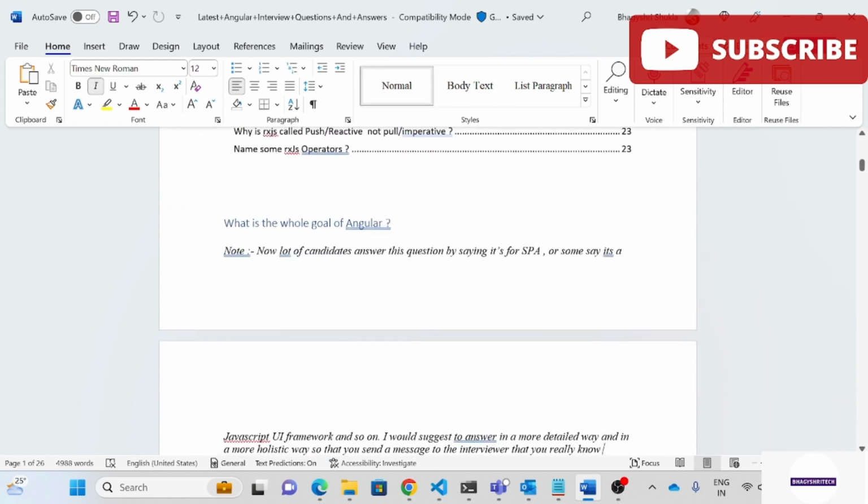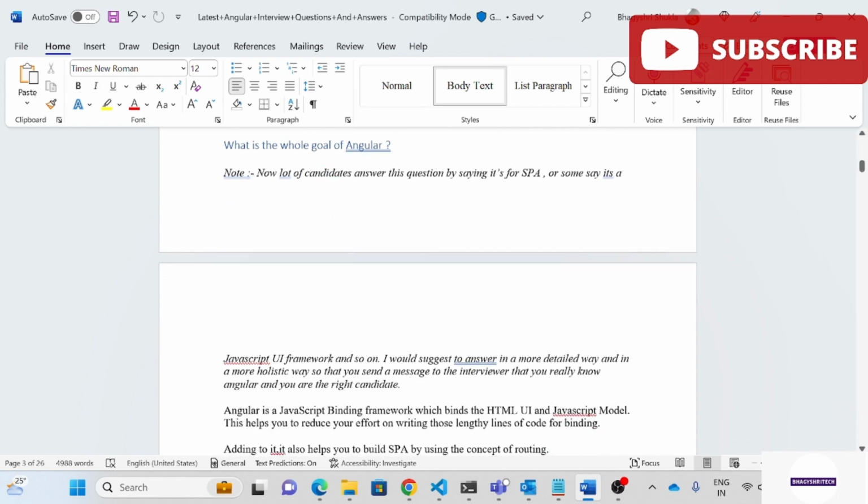First of all, before starting anything, we will discuss what Angular is and what the goal of Angular is. Everyone knows what Angular is, if you have a front end background or you are a full stack developer. Candidates mainly answer this question by saying it is a SPA, or some say it is a JavaScript UI framework. But I suggest a more detailed, holistic way to answer, to send a message to the interviewer that you really know Angular and you are the right candidate.